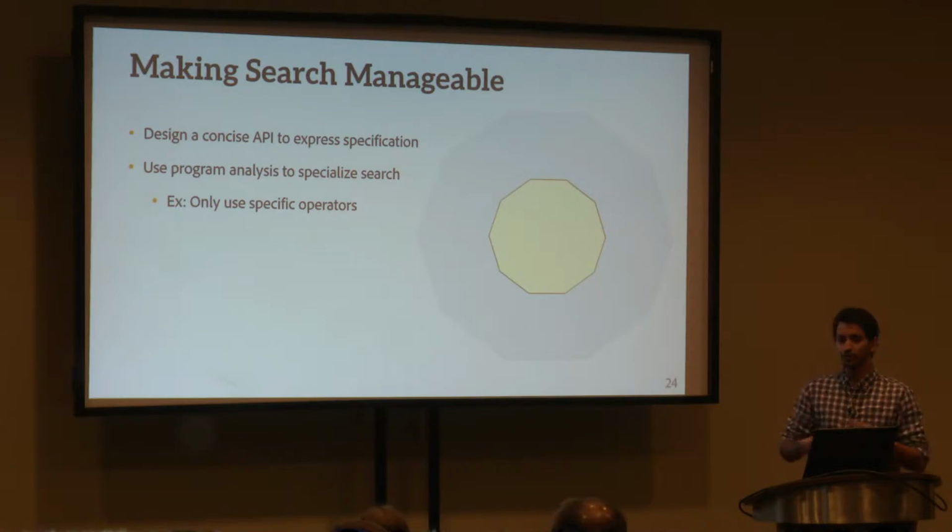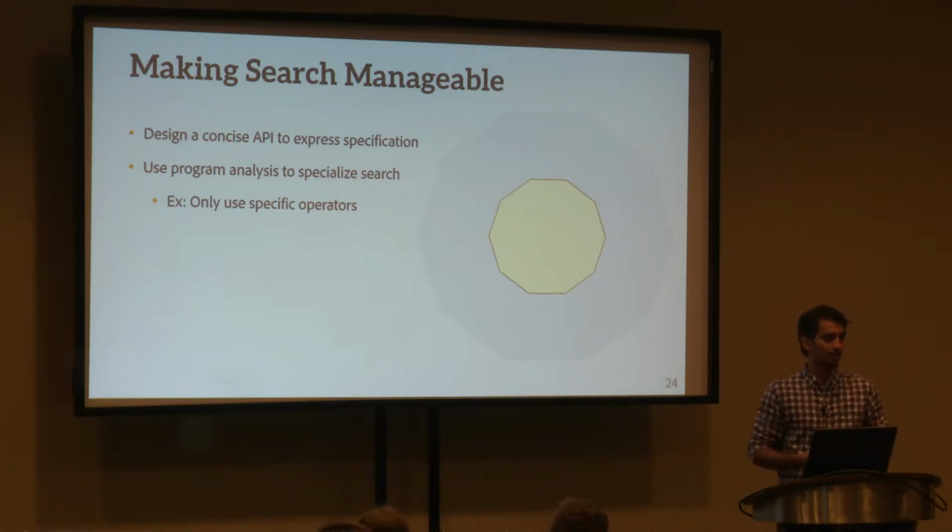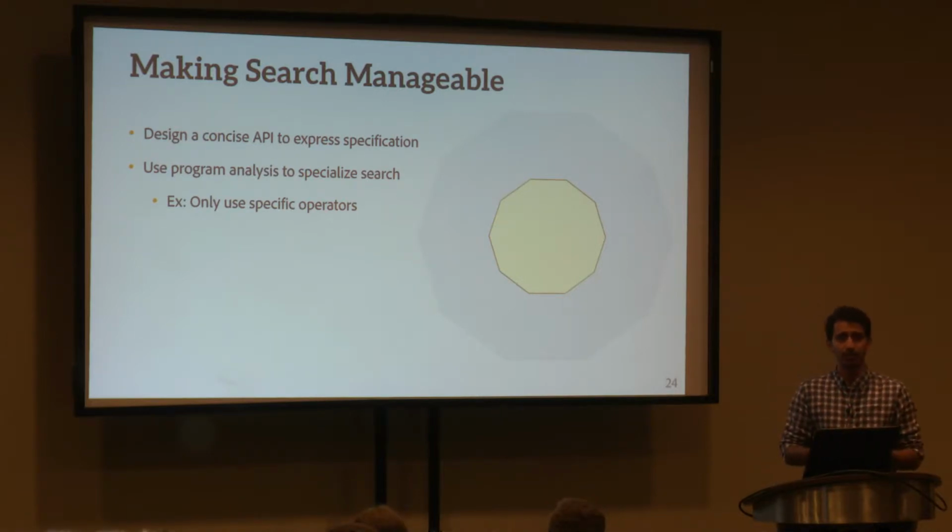So what this means is we look at the input code and we try to automatically detect a few properties about it. For example, we might look at what are the operators being used, what are the library functions being used, what are the variables in scope. And using all of this, we can specialize the search space. So we may not search all possible programs. We may only search programs that use the same operators and the same library functions.